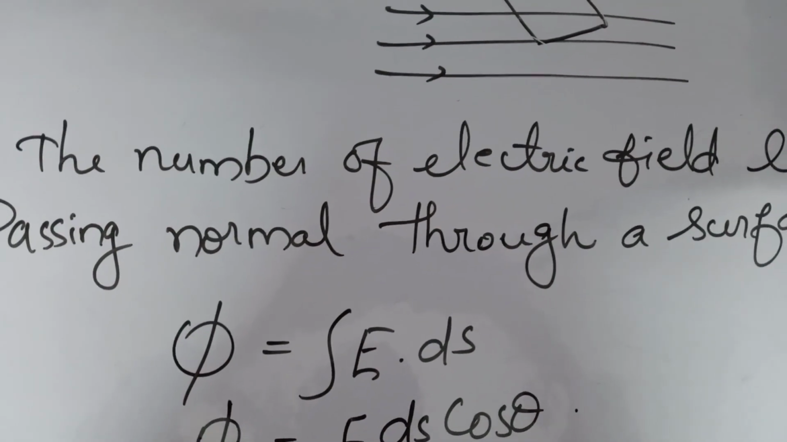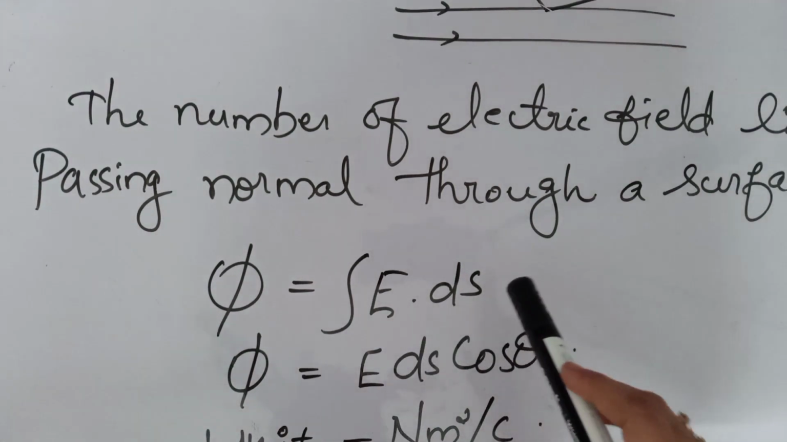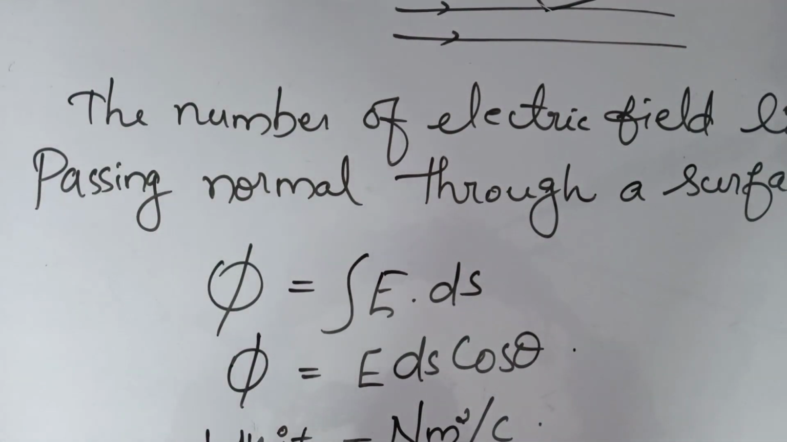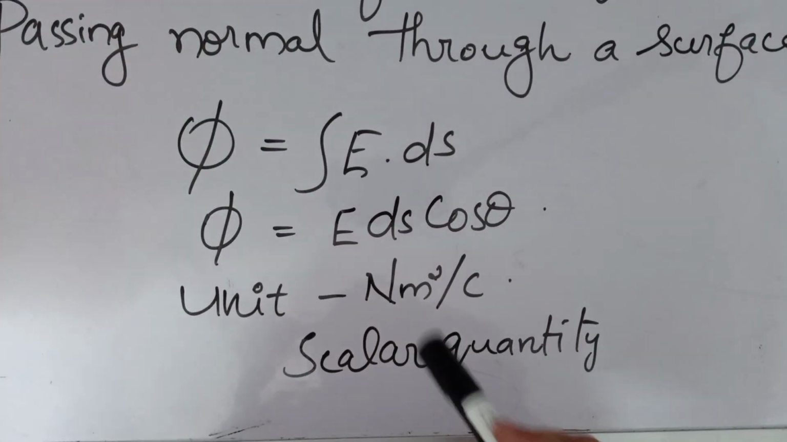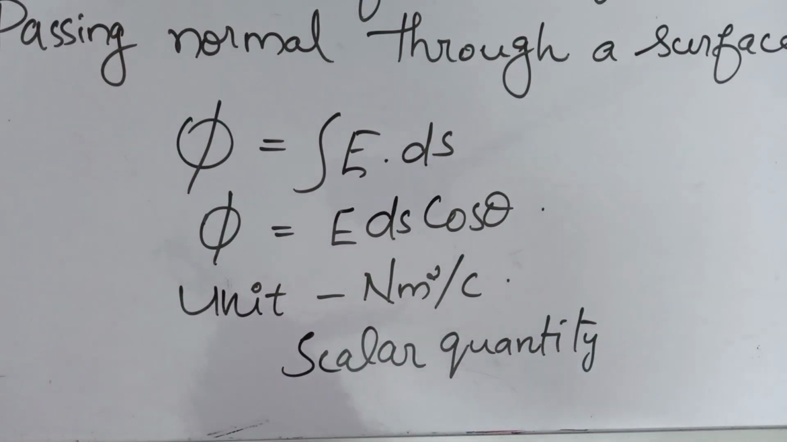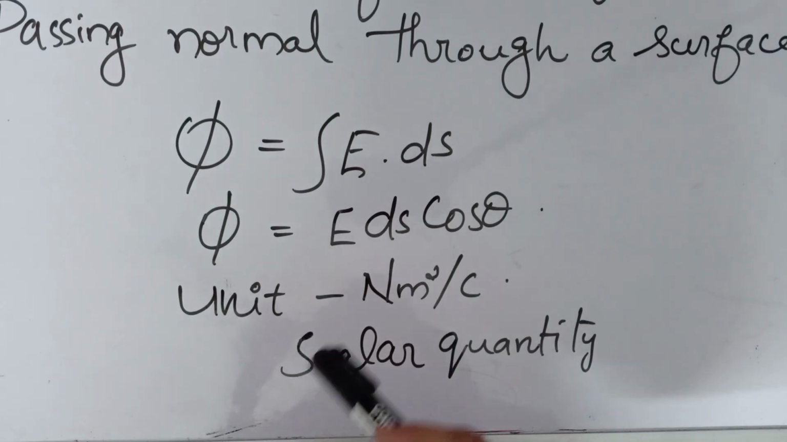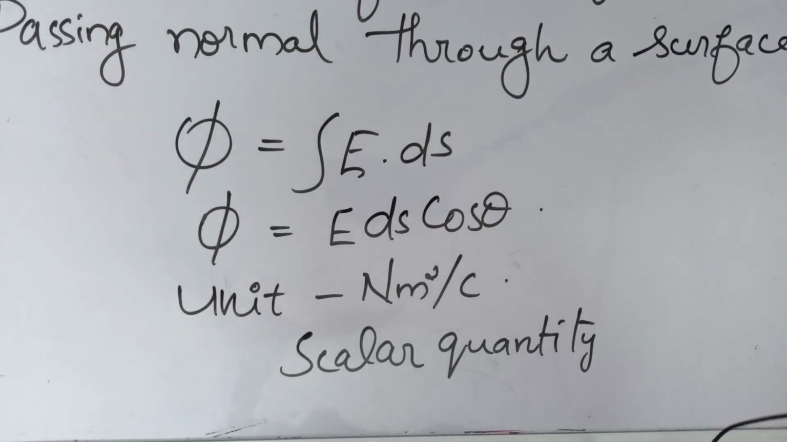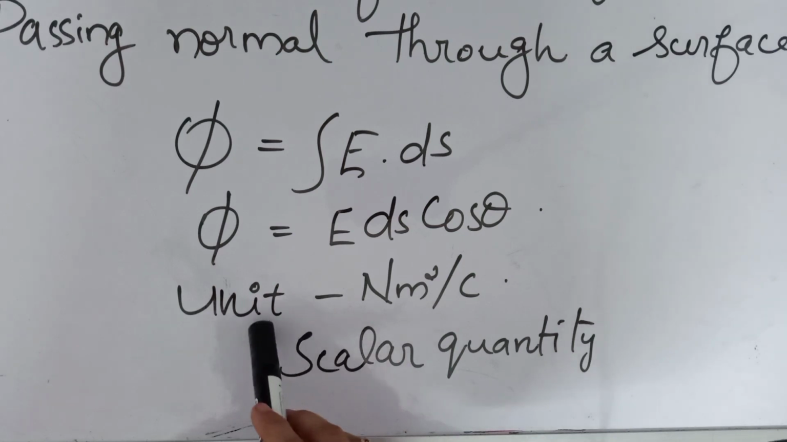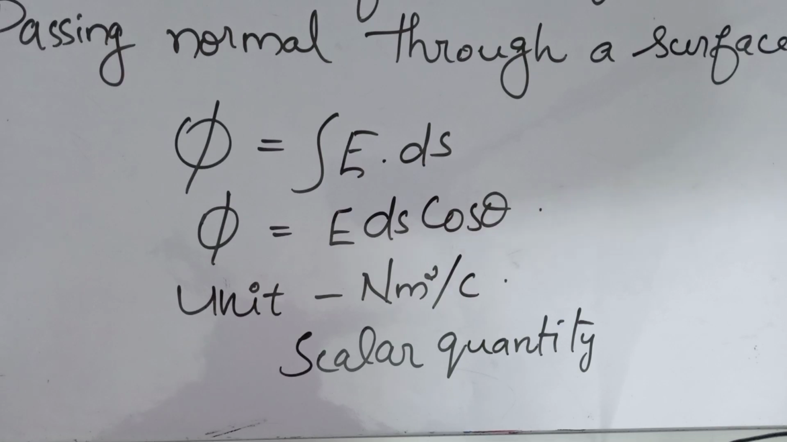Here E is the uniform electric field, and ds is the small area we are taking. So E dot ds is equal to E ds cos theta. That is the equation for finding electric flux. Electric flux is the number of electric field lines passing normal through a surface, and phi is equal to E ds cos theta, where theta is the angle between E and the normal to ds. The unit is Newton meter square per coulomb, and this is a scalar quantity.